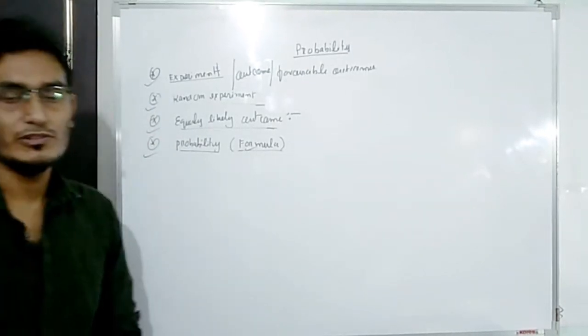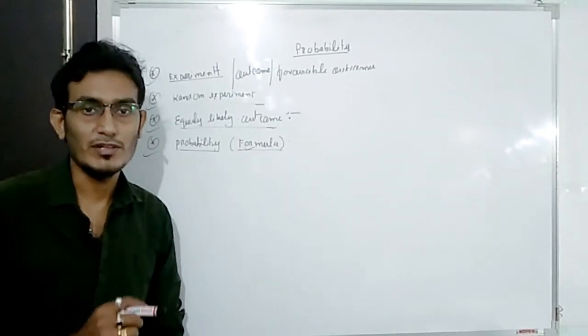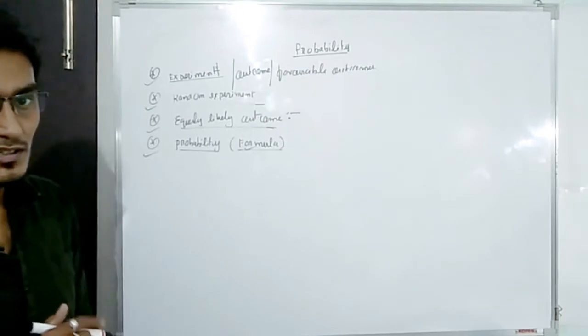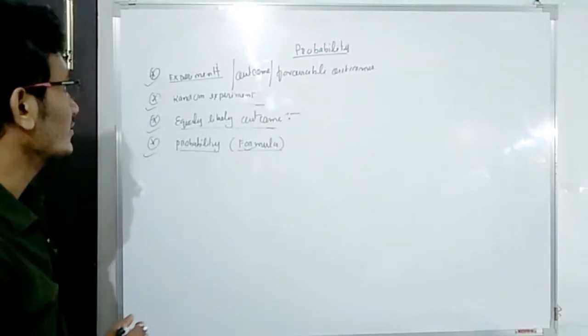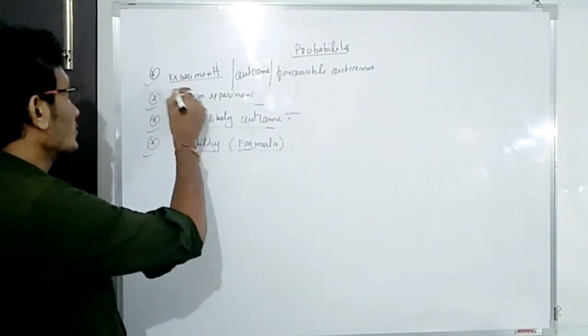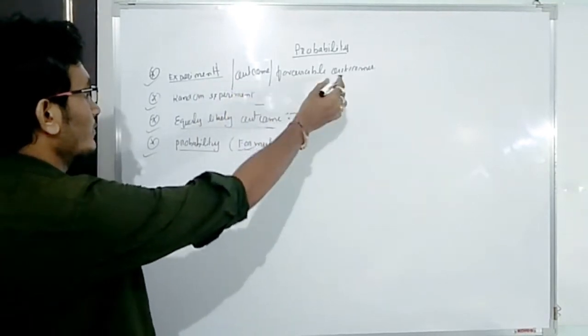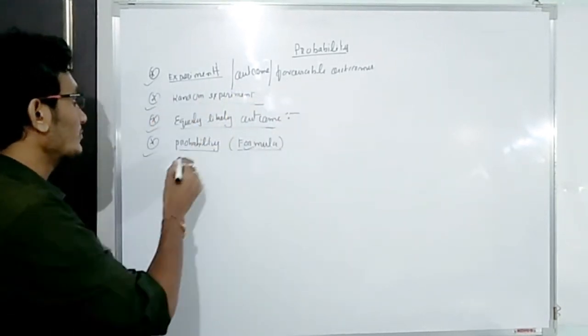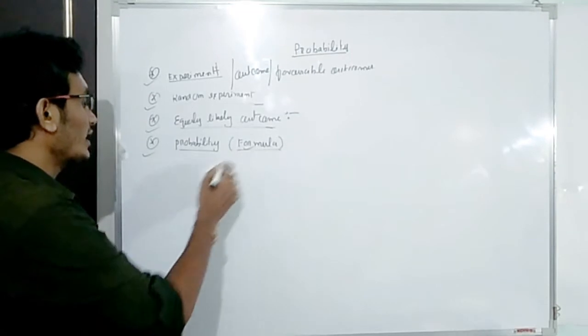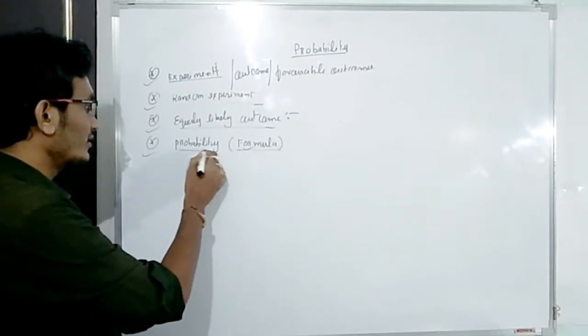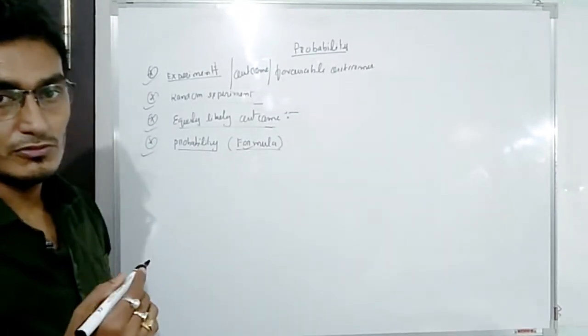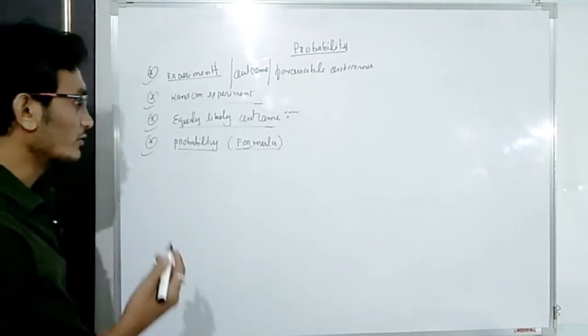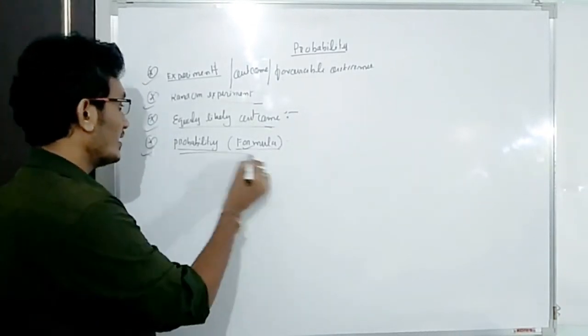In this video, we will discuss one important topic, probability from class 8. We will discuss four main points. First is the experiment, outcome, and favorable outcome. Second is the random experiment. Third is equally likely outcomes, and finally the formula to find out the probability. I will give you the formula at last.